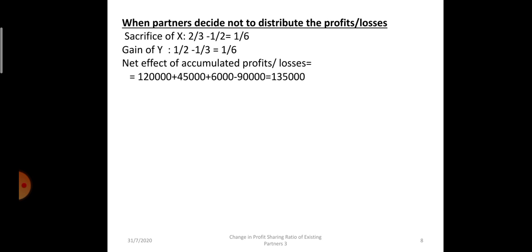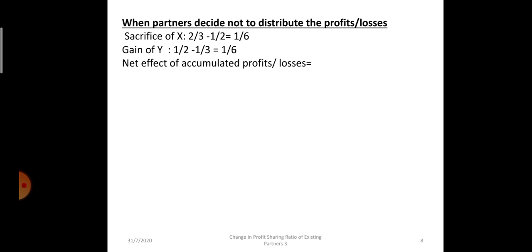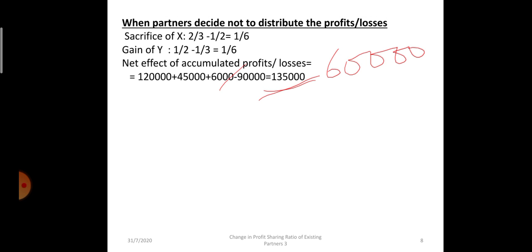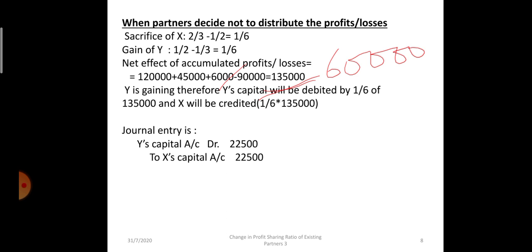Here one zero is missing, so all of you make the correction. Here it is 60,000. So the net effect is 1,35,000 rupees. Y is gaining, therefore Y's account will be debited and X will be credited by 1/6 of 1,35,000, and that amount is 22,500 rupees. So Y's capital account debit 22,500 to X's capital 22,500.